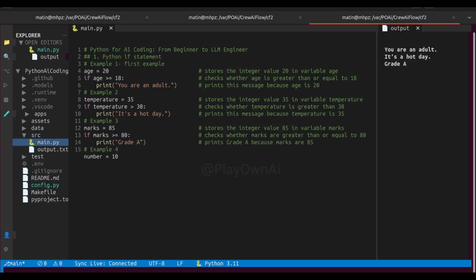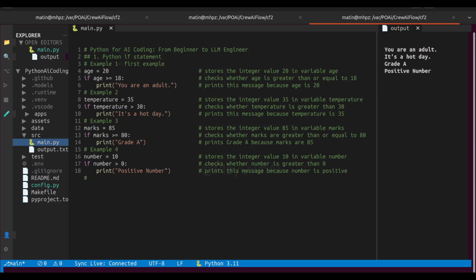Example 4. number = 10, if number > 0: print("Positive number"). Here we create a variable called number and assign it the value 10. The condition asks, is the number greater than 0? Since 10 is greater than 0, Python prints, positive number. If the number were negative or 0, this message would not appear. This type of condition is frequently used when validating user input.